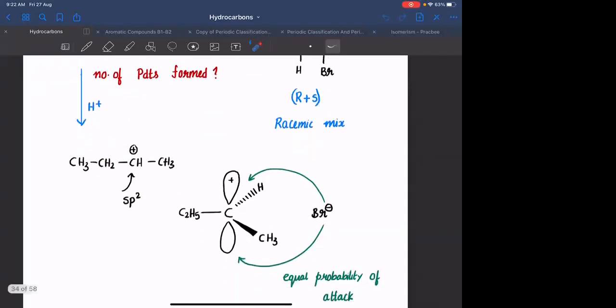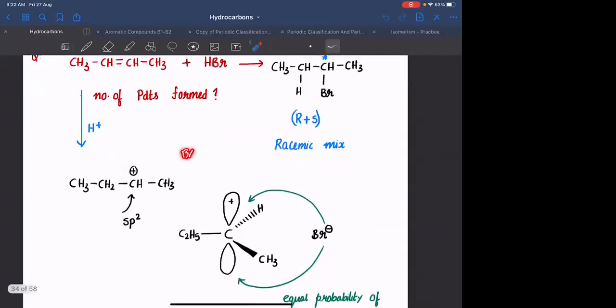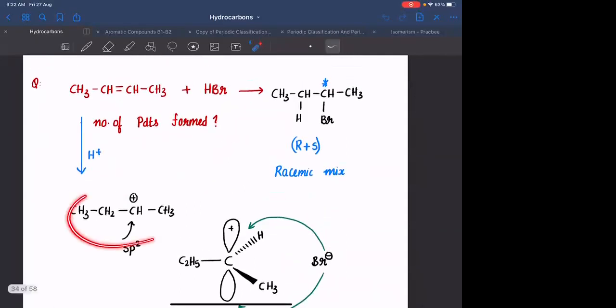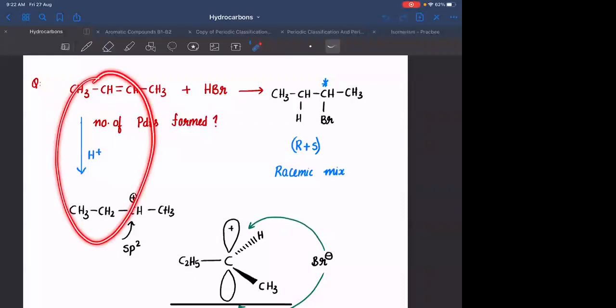In the second step, what happens? Br minus will attack on this, and we will convert this into a neutral species. So this is relatively unstable, and you are converting this into a stable compound. Hence, this particular reaction will be happening at a faster rate. Here initially it is relatively stable, because this is neutral. You are converting that into an unstable compound. So this particular step, addition of H positive or the addition of the electrophile, is the rate determining step. Hence, it is called an electrophilic addition reaction.